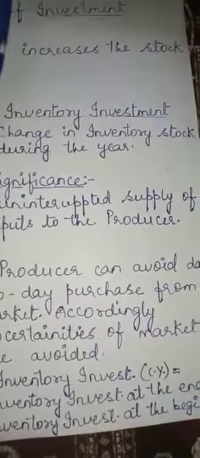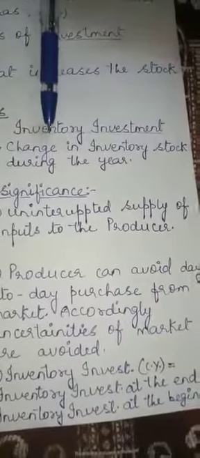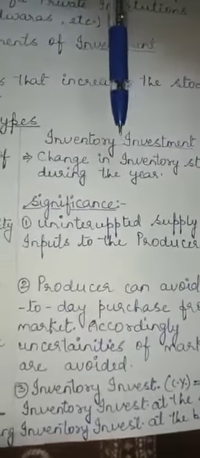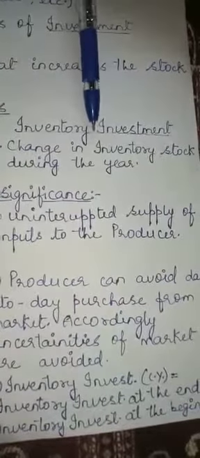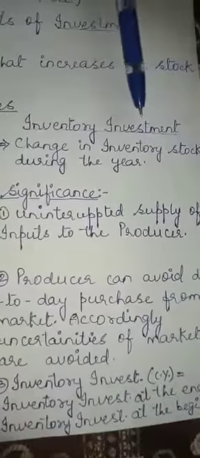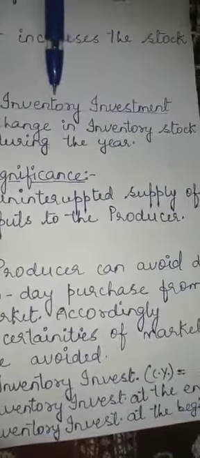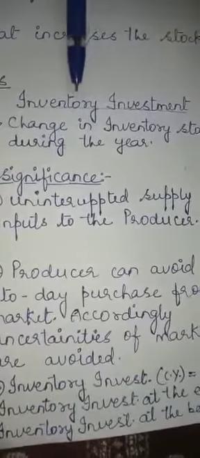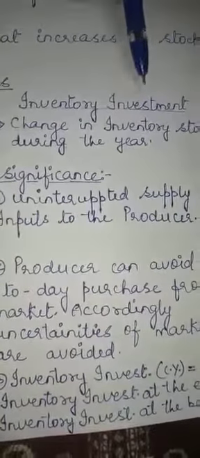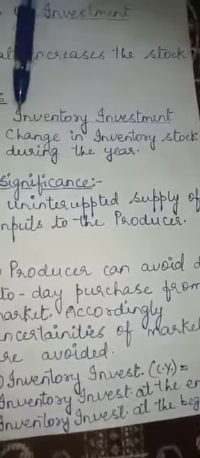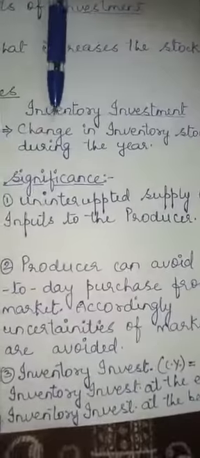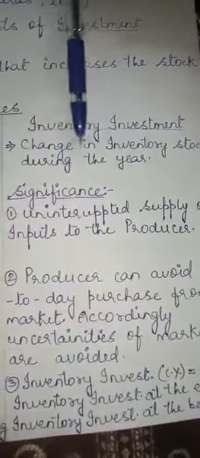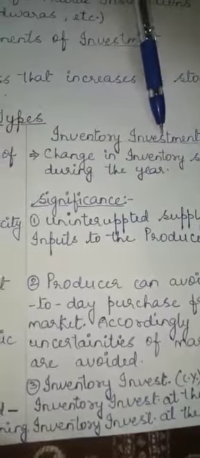On the other hand, inventory investment means when the producer spends money in purchase of raw material or work in progress, or invests his money in order to keep the stock of goods. Inventory means stock of finished goods, work in progress, or raw material. Any type of stock is included in the inventory investment. So any change in inventory stock during the year is called inventory investment.